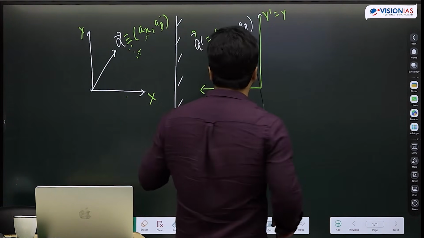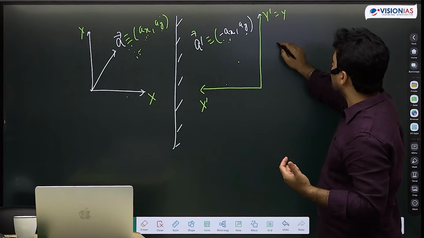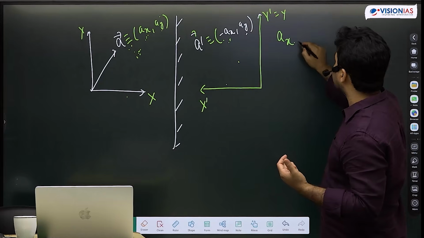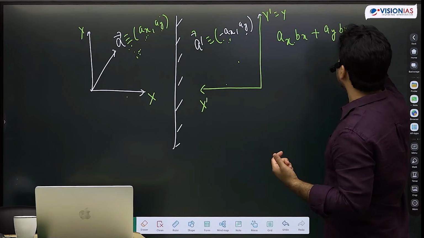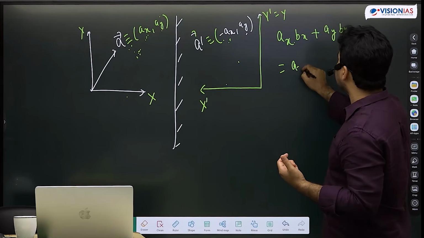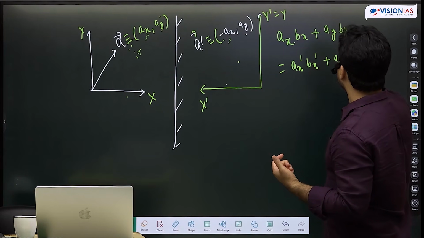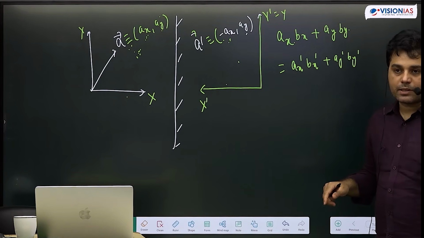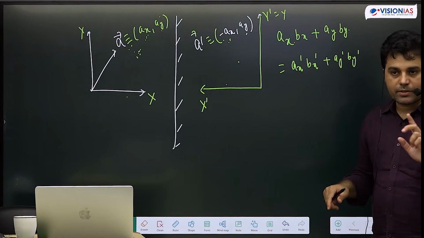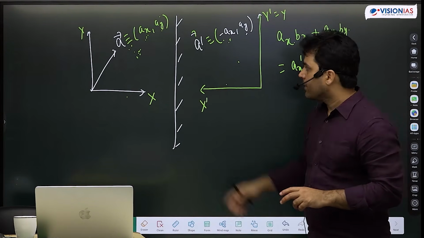But if I choose some other quantity, if I choose this quantity, let's say, तो एक तो मैंने ये quantity choose किया, ax bx plus ay by, and this is same as ax dash bx dash plus ay dash by dash. Under this transformation, I repeat, this transformation cannot occur by any rotation. This is only and only possible if I take a reflection along one of the axes.